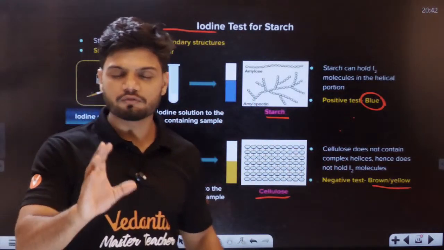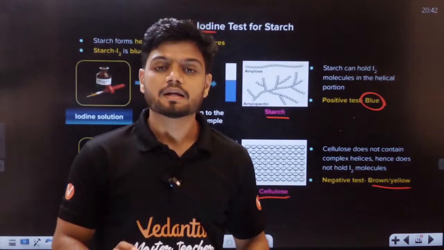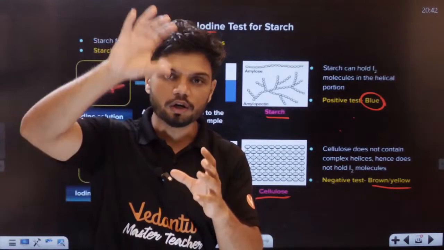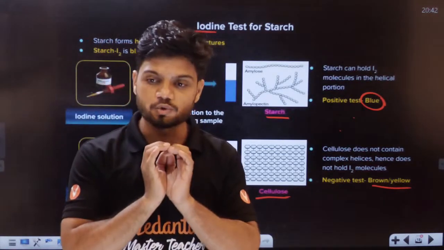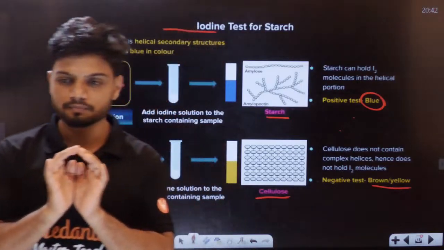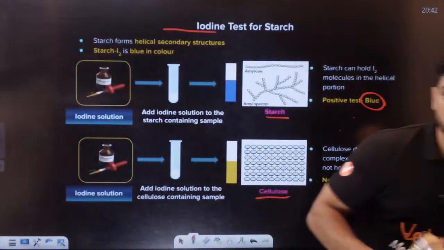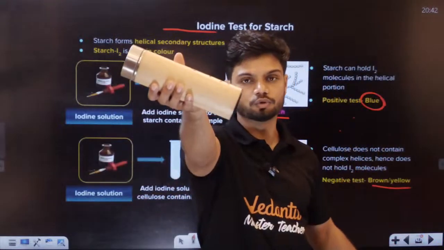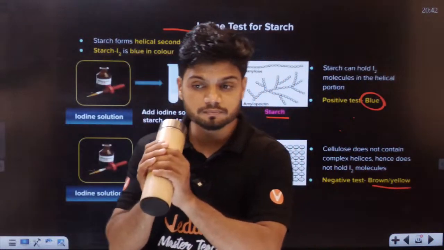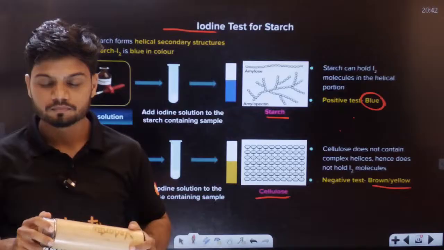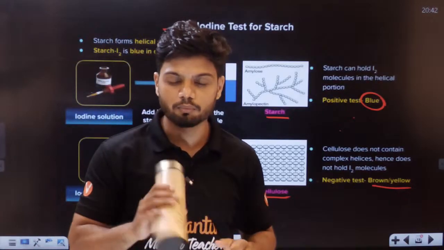Now, students, let me just give you a small example. Okay. Now, I'll throw a ball to you, and can you catch it? Can you catch the ball? Like, मैंने ball पकड़ा हाथ के अंदर. Forget ball, students. If I take this water bottle and throw the water bottle to you, will you be able to catch the water bottle? All of you tell me yes or no. All of you can catch the water bottle with your hands.